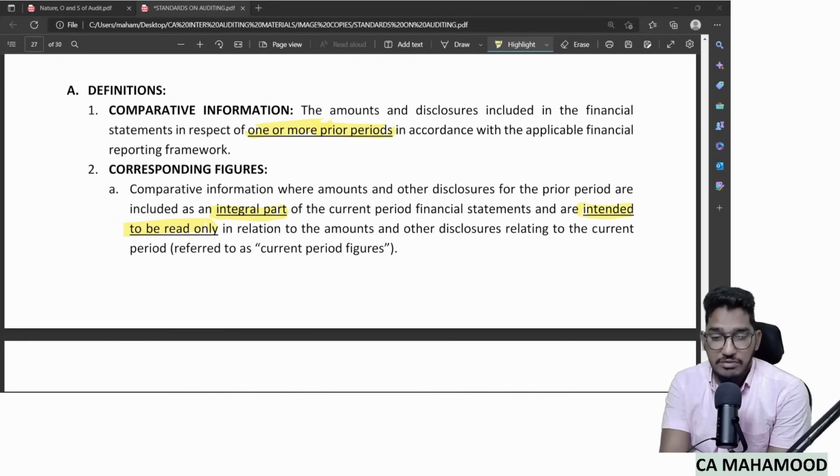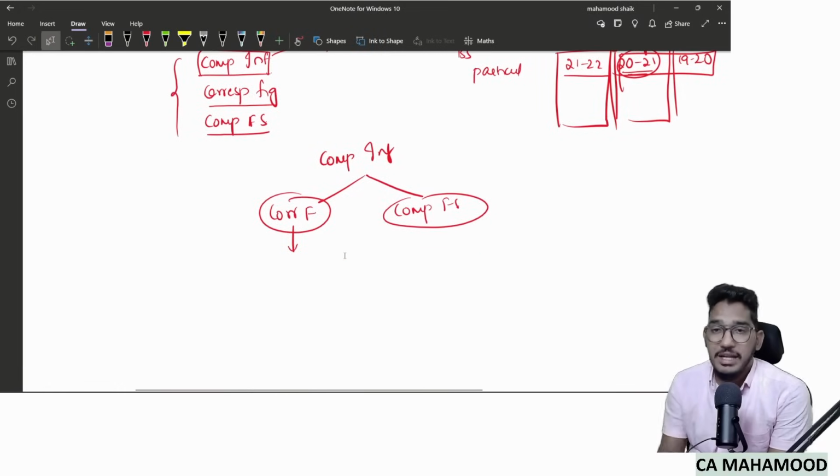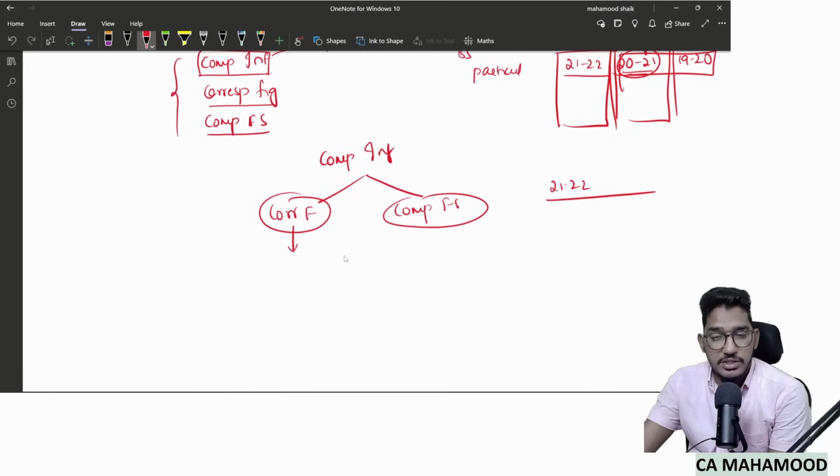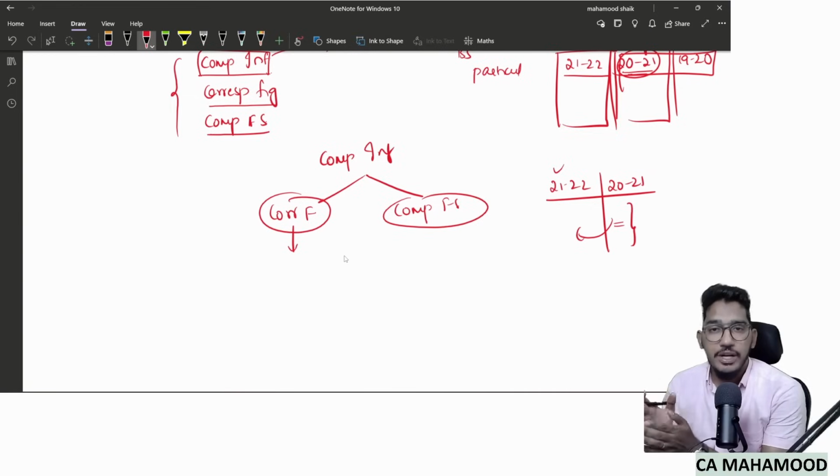For example, if I take the 21-22 financial statements, along with that 2021's information is presented. This information has to be read only in relation to the 21-22 year.